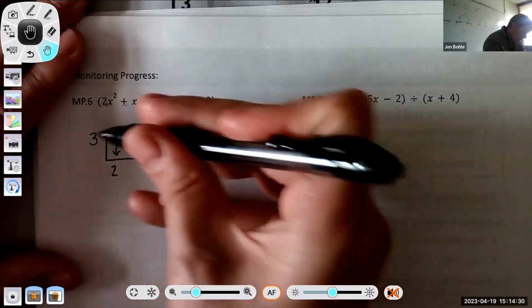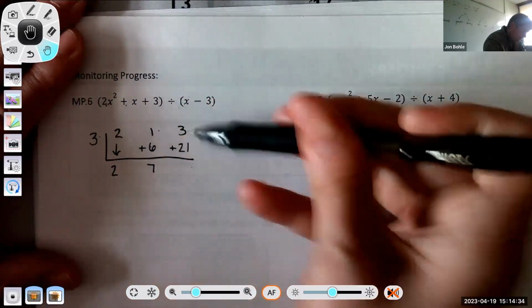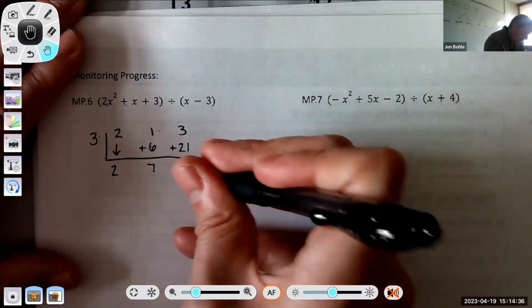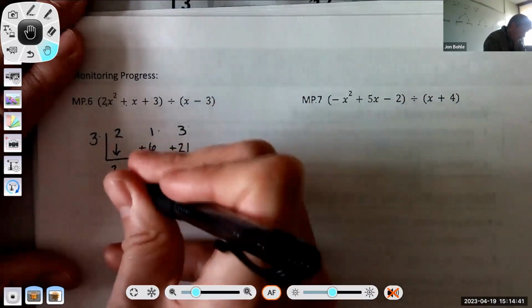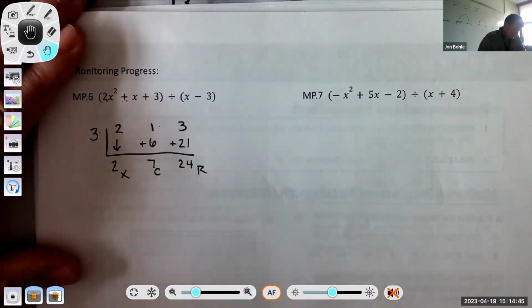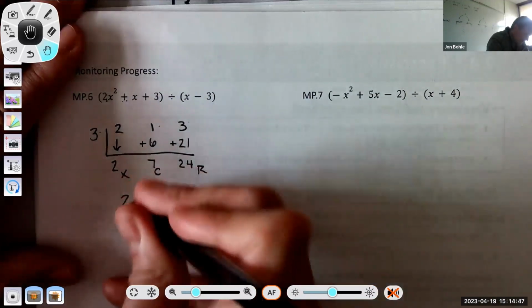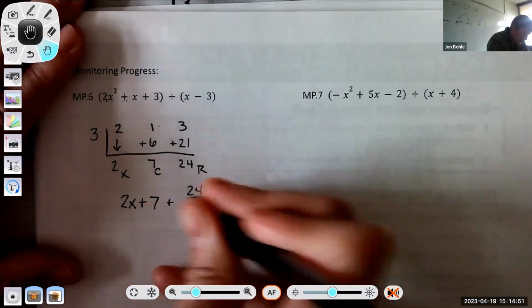Then I'm going to find this number. 3 times 7 is 21. And then this number here is 3 plus 21, which is 24. This is my remainder. This is my constant, and this is my x. So I'm going to get 2x plus 7 plus my remainder divided by my divisor.